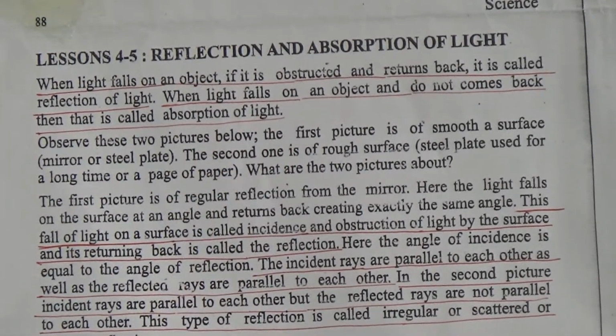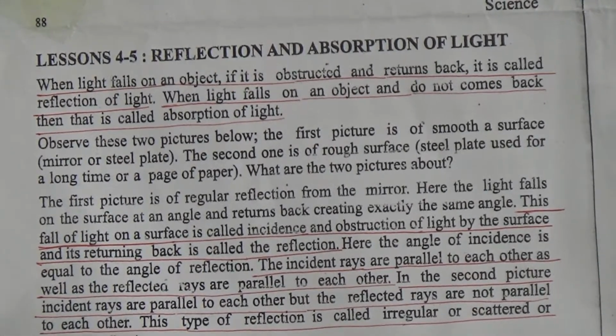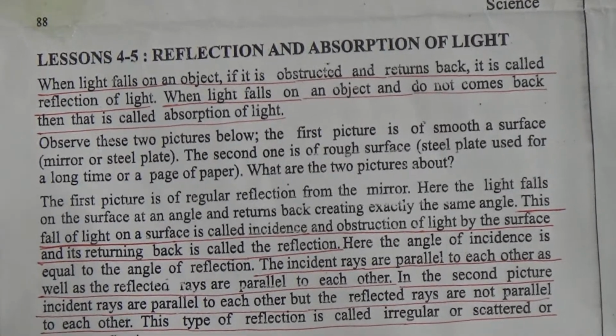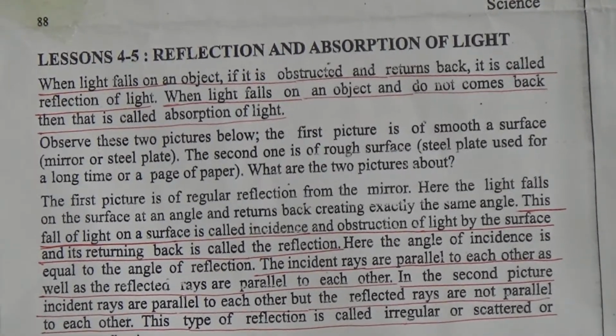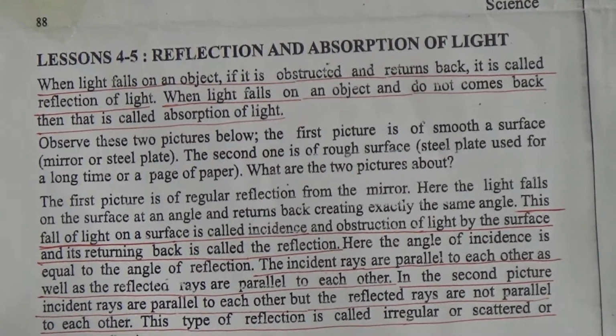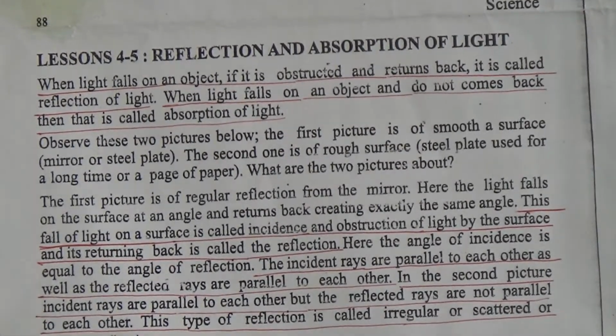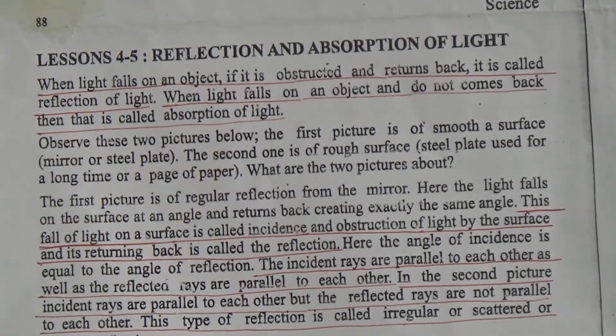When the light falls on a smooth surface, then it will be reflected, and when the reflection goes to our eyes, then we see the light or the object. But when the light falls on a surface and it is absorbed by the surface, then it will not be returned back, so we cannot see this thing. So it is called the absorption of light.